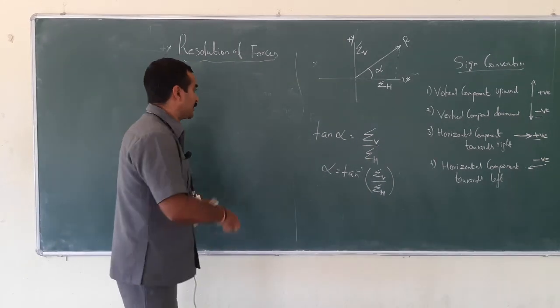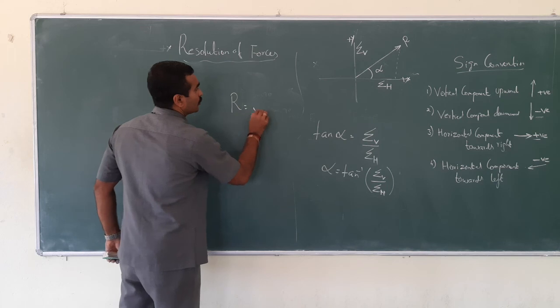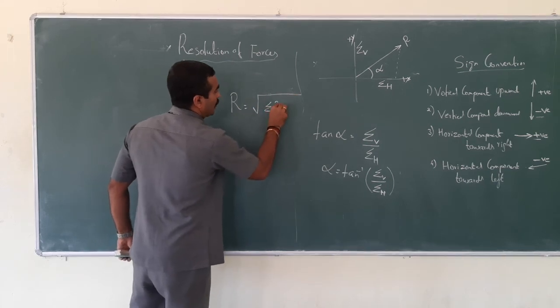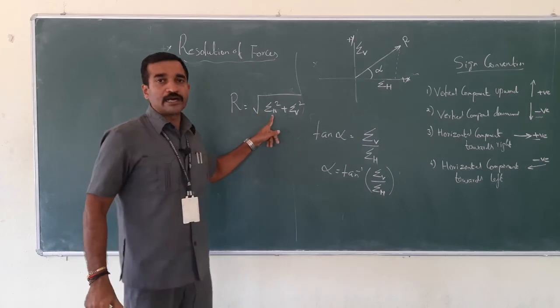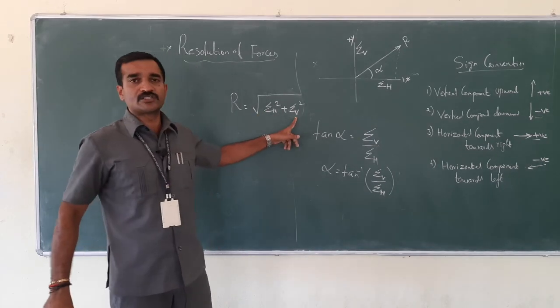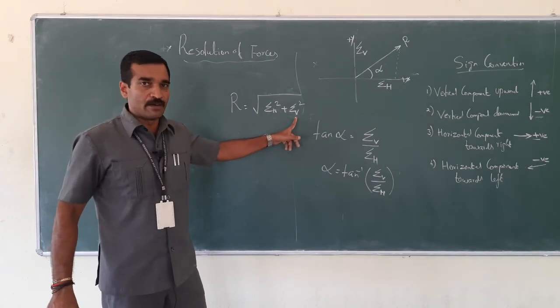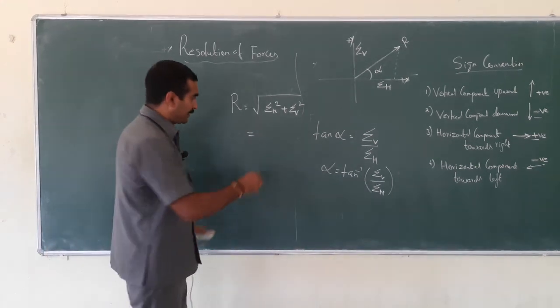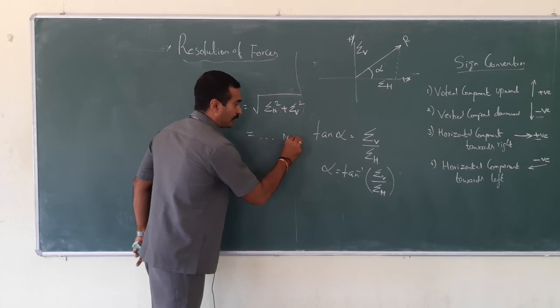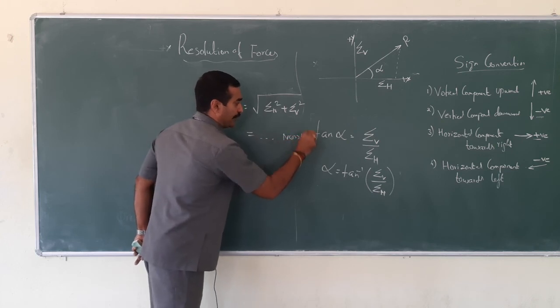The resultant formula is root of summation H square plus summation V square. Summation H is the sum of all horizontal components. Summation V is nothing but the sum of all vertical components. From here, you will get the value in Newton or kilonewton.